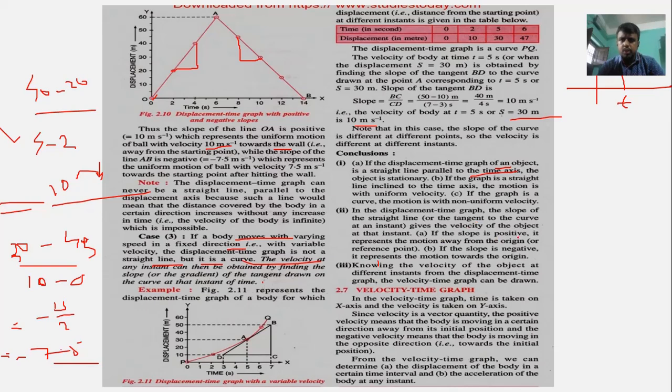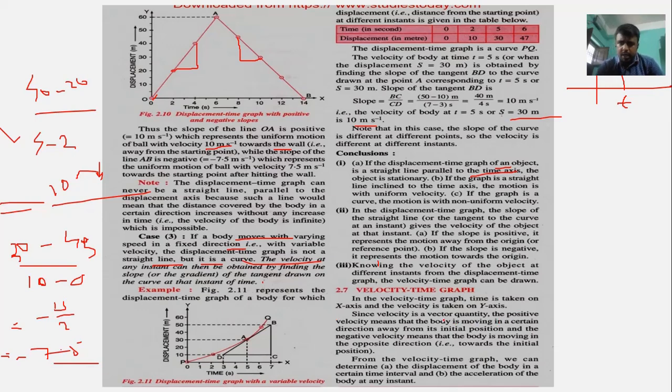Okay, if the slope is positive, it represents that the object is moving away from the starting point. If the slope is negative, it is moving towards the starting point. Okay, फिर आते हैं क्या? Velocity-time graph. In this case also time is taken on the x axis. जो दोनों केस देखे, दोनों केस में क्या होता है? टाइम ऑलवेज एक्स एक्सिस में लिया जाता है, और वेलोसिटी कहाँ लिया जाएगा? वो लिया जाएगा वाई एक्सिस में, ठीक है?